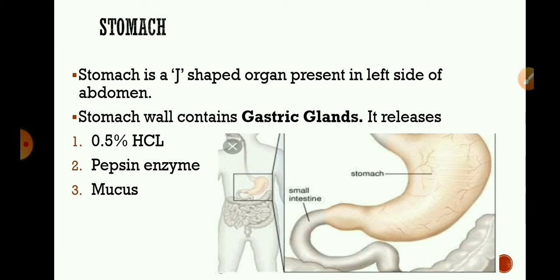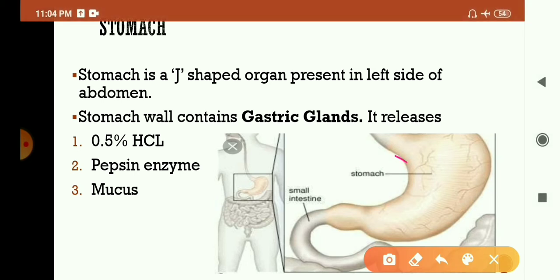Then the enzyme pepsin begins the digestion of proteins present in food to form smaller molecules. We can say the starch digestion begins in the mouth and the protein digestion begins in the stomach. Mucus provides protection to the inner lining of the stomach from the action of acid under normal condition. So the stomach lining does not get damaged by the secretion of HCl, because the mucus protects the smooth inner lining from the HCl.